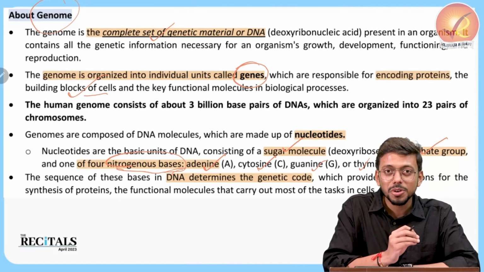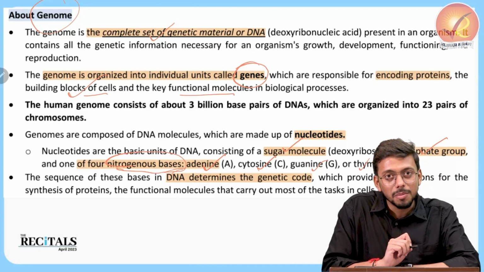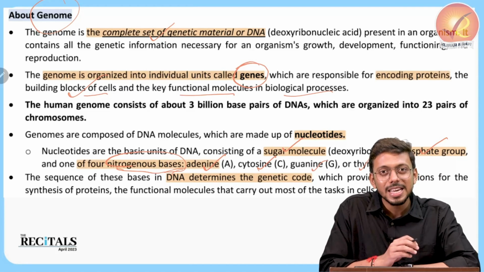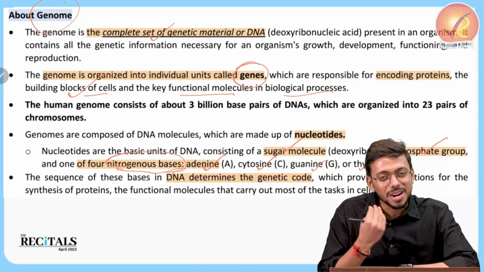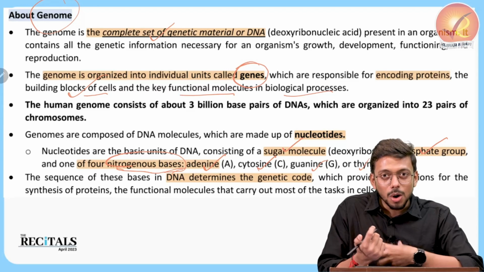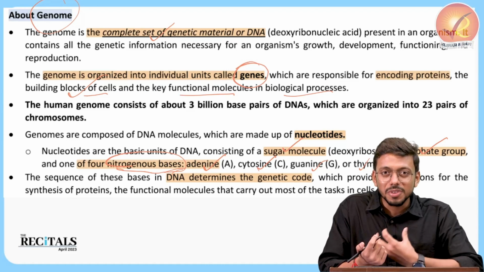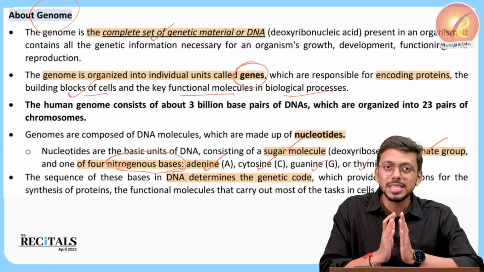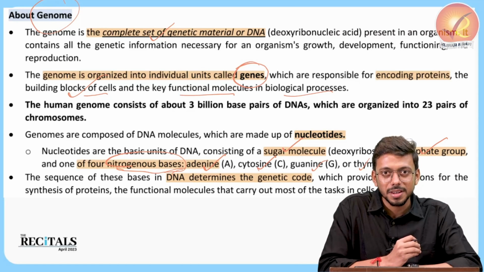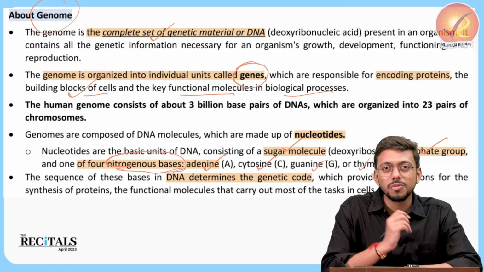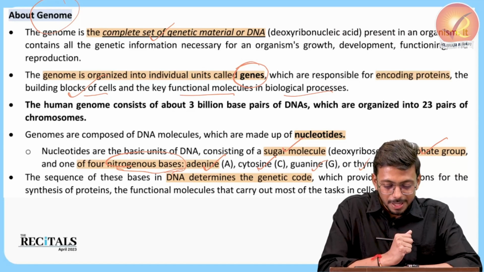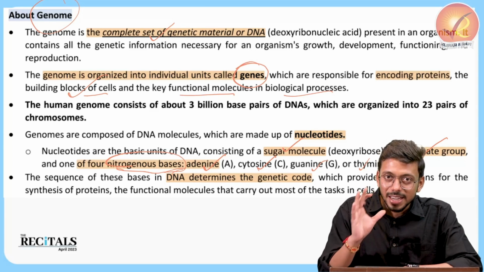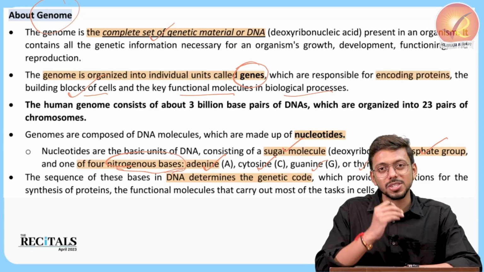Right? They're very important for all the key functional molecules, our biological processes, the way we look, the color of our eyes, the color of our skin, how our body functions, various organ functions. All this is decided by the genetic material, by the proteins that the gene is encoding, right? So that is the fundamental of how we function at all, right? So that is the gene, and the entire information of all those genes is going to be the genome.